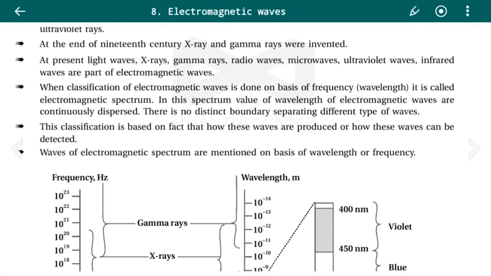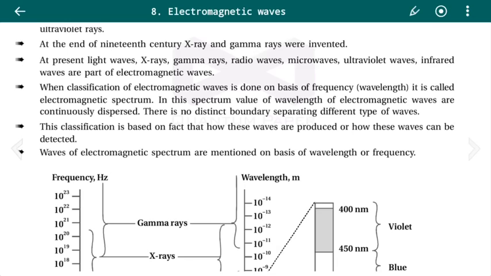In this spectrum, the values of wavelength of electromagnetic waves are continuously dispersed. That is, we can say from the minimum wavelength to the maximum wavelength, there are different kinds of waves. There is no distinct boundary separating different types of waves.